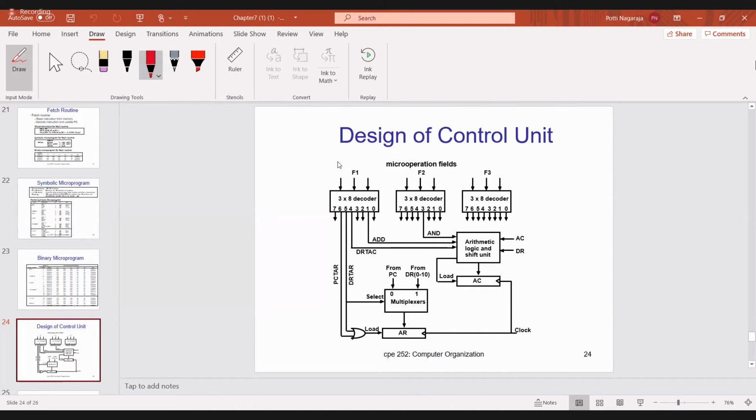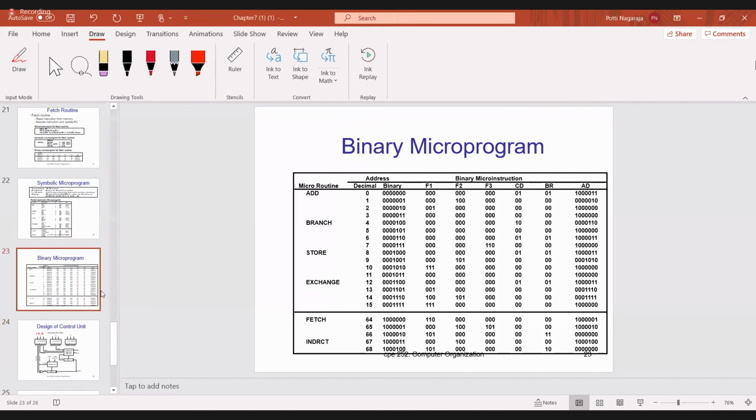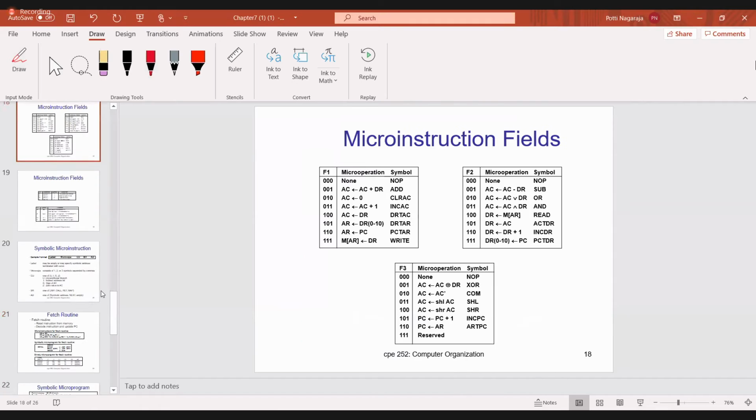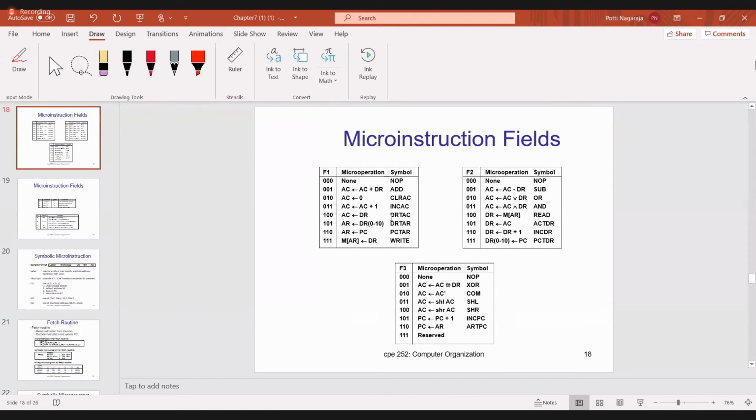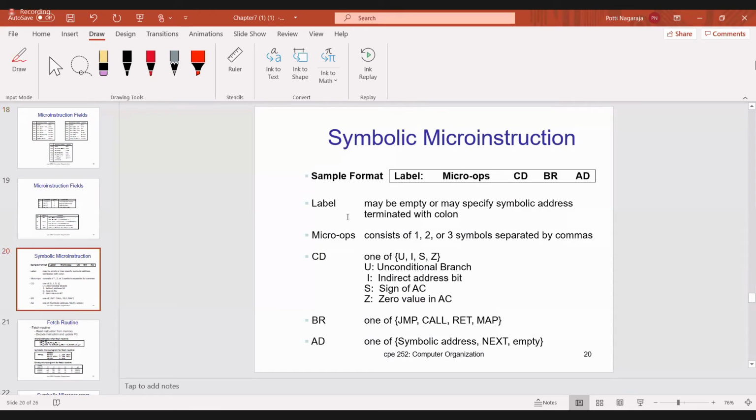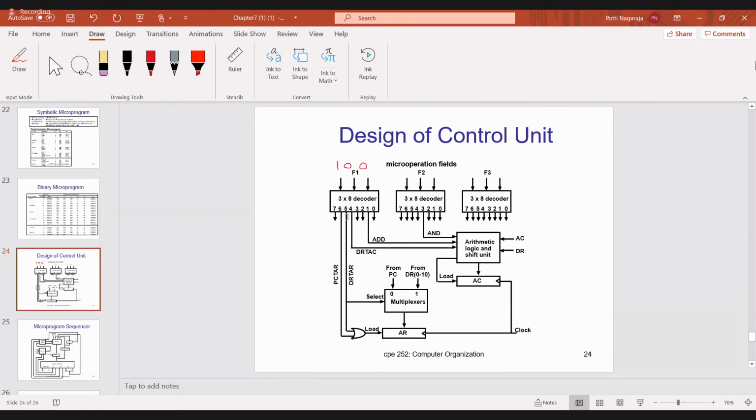If F1 is 100, what is the micro operation that we will perform? See the table if you don't know. See, what is there in F1 for 100? DRTAC. DR content will be transferred to accumulator. Now, if it is 100, which line is active? Tell me which line becomes active. 4th line, sir.